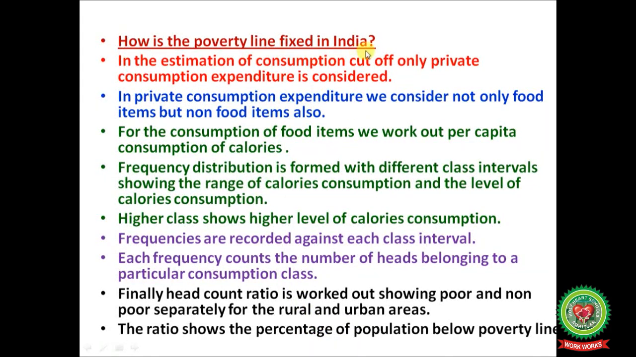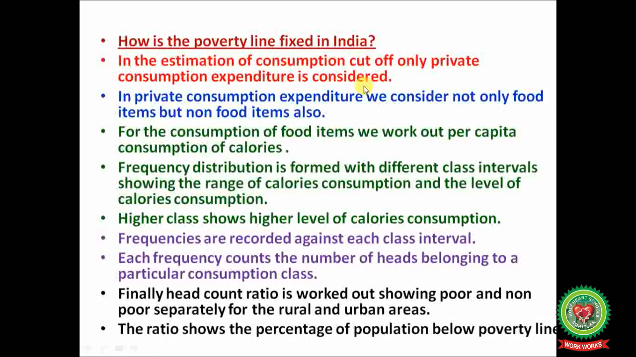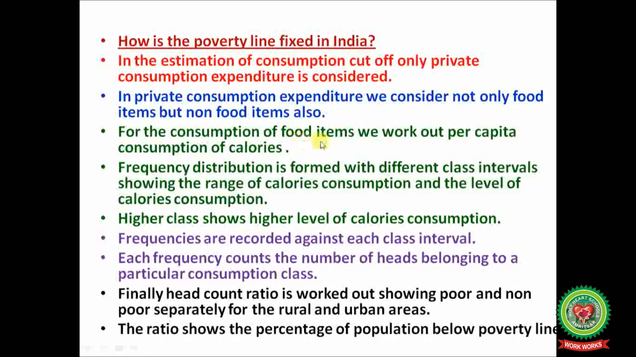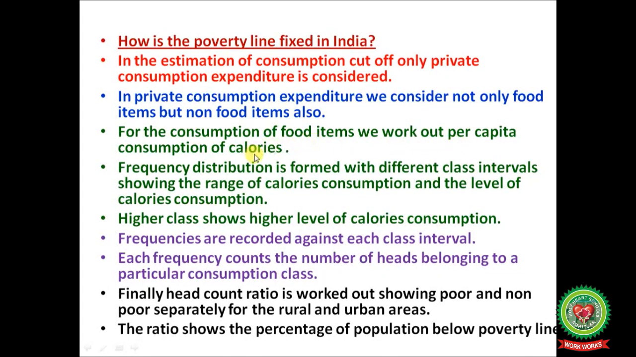How is poverty line fixed in India? In the estimation of consumption cutoff, only private consumption expenditure is considered, not the government consumption expenditure. In private consumption expenditure, we consider not only food items but non-food items also. For the consumption of food items, we work out per capita consumption of calories. Frequency distribution is formed with different class intervals showing the range of calories consumption and the level of calories consumption. Higher class shows higher level of calories consumption.